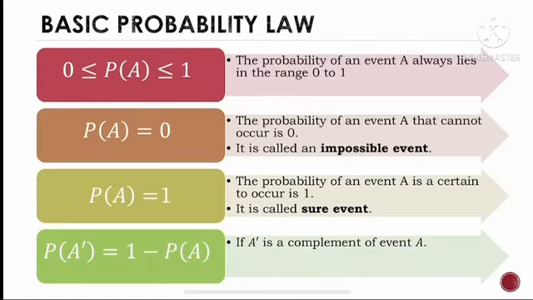These are the basic probability laws. The first one is the probability of an event A always lies from 0 to 1. The probability of an event A that cannot occur is 0, and it is called an impossible event. The probability of an event A that is certain to occur is 1. It is called a sure event. If A prime is the complement of event A, then P(A prime) equals 1 minus P(A).